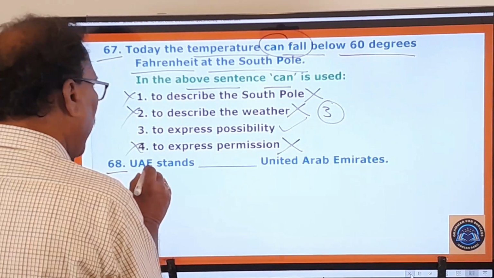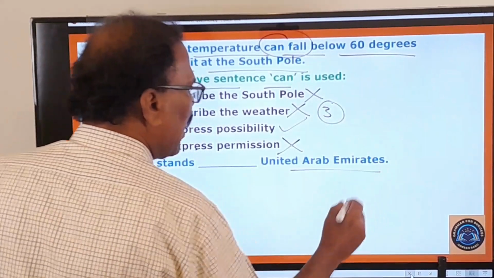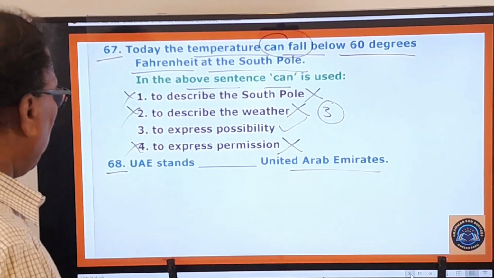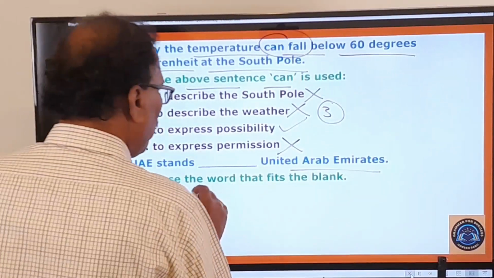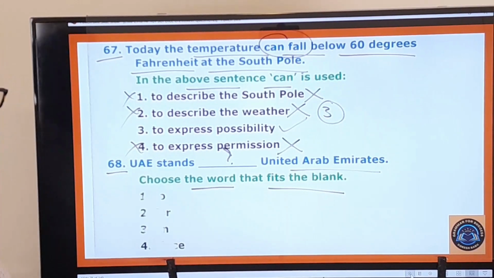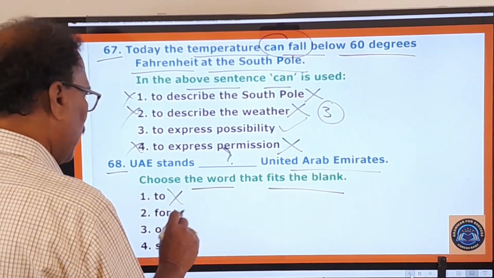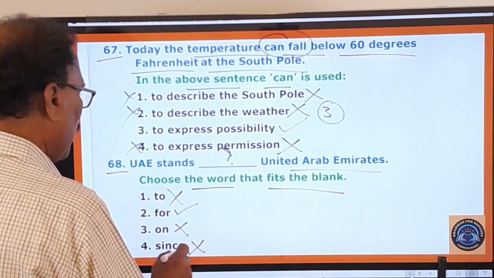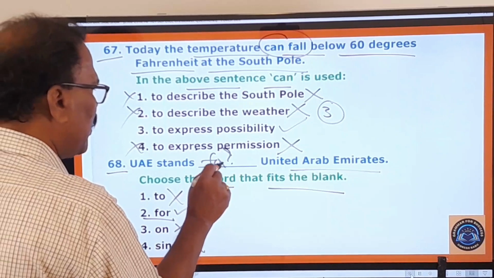68th one. UAE stands dash United Arab Emirates. So what is the examiner asking you to do? Choose the word that fits the blank. What to be used in this blank? Let us look at the options given. To, no. For, yes. On, no. Since, no. So here this for is only used here.